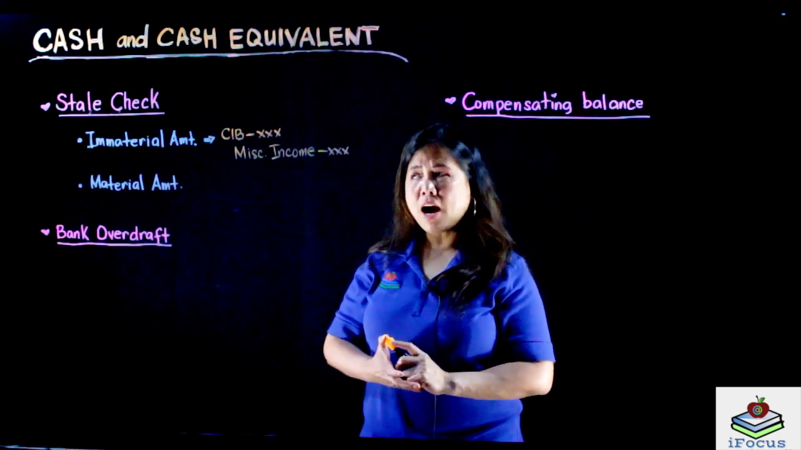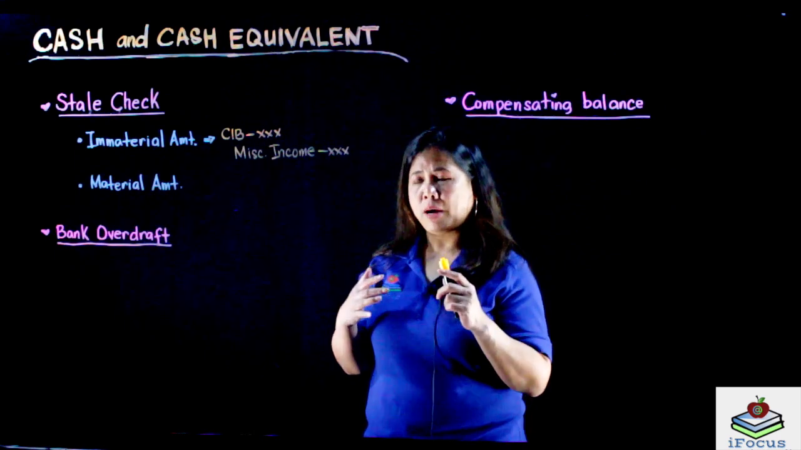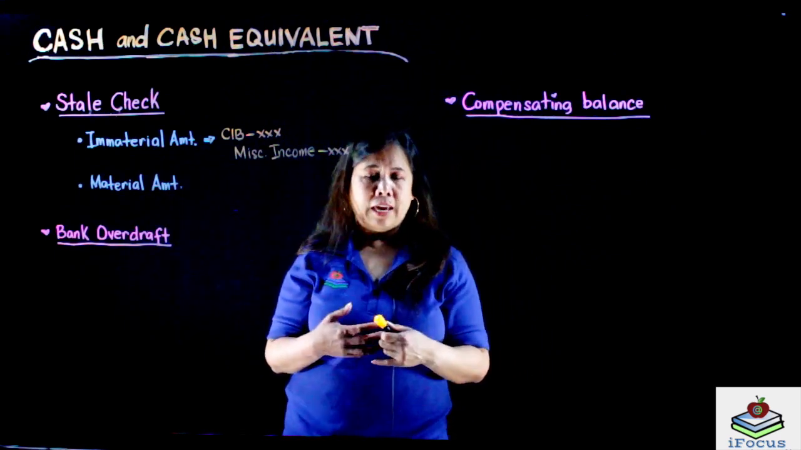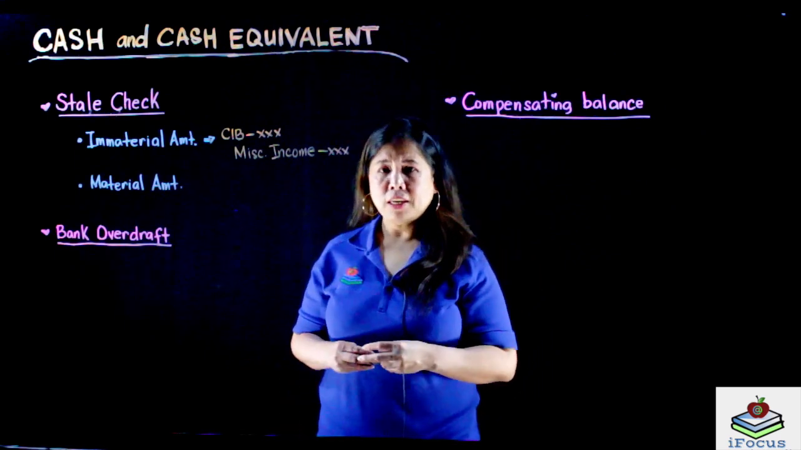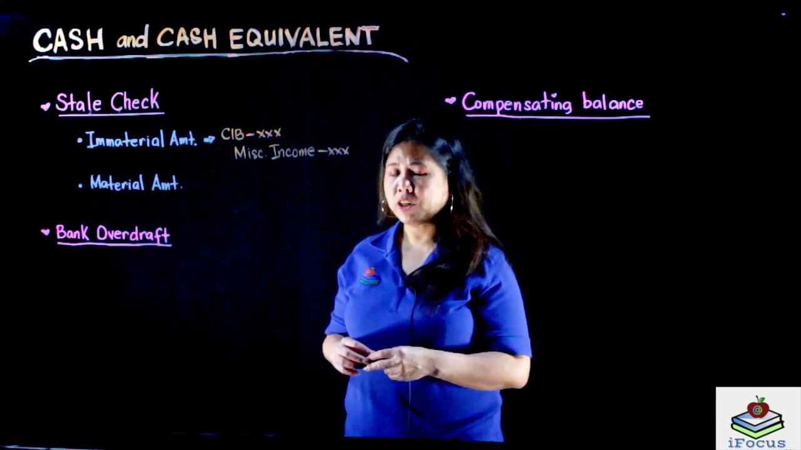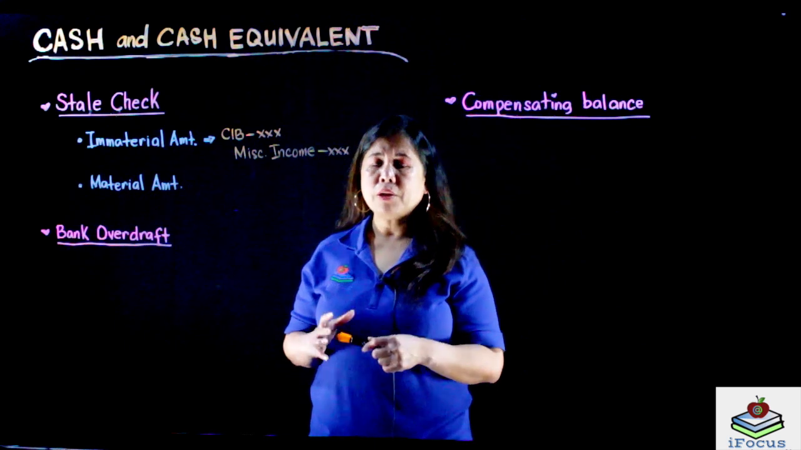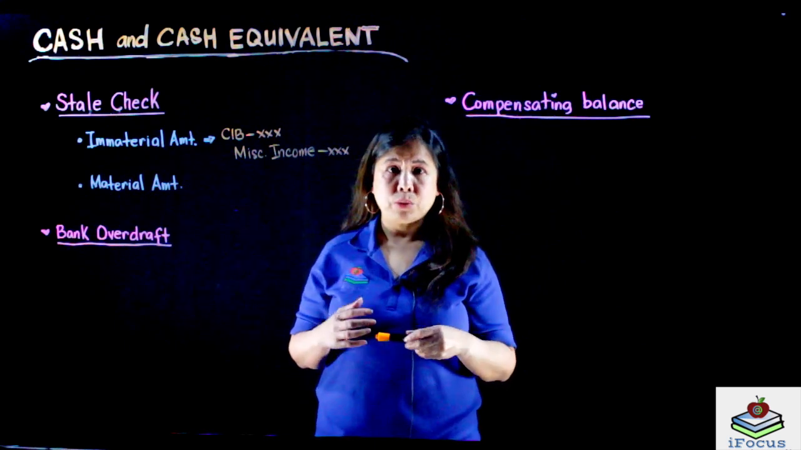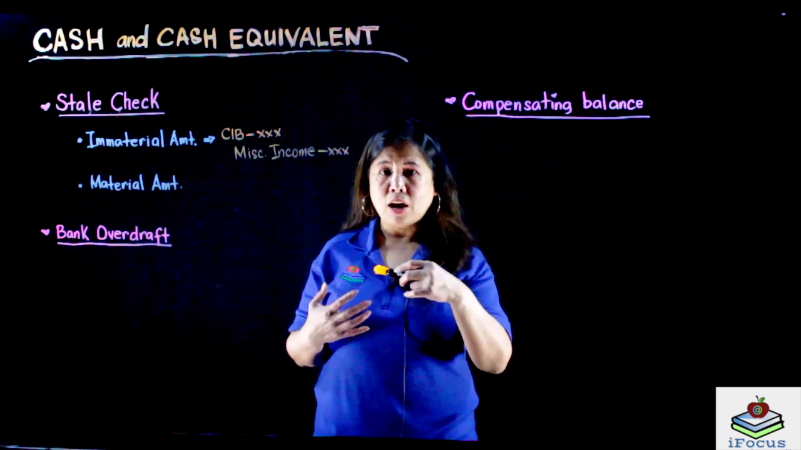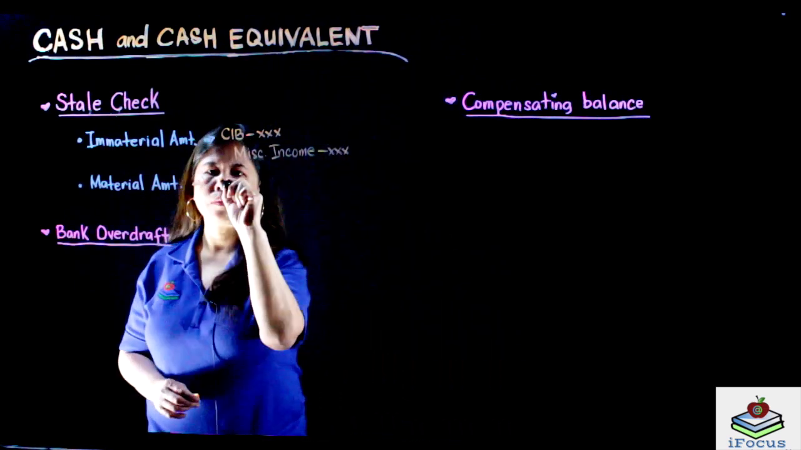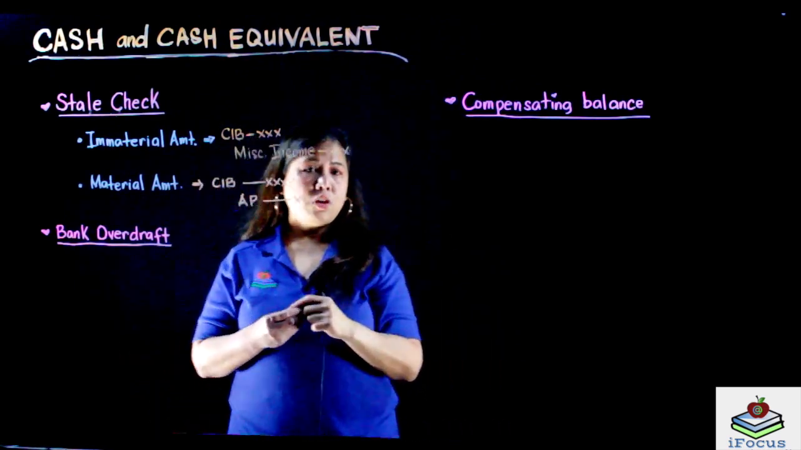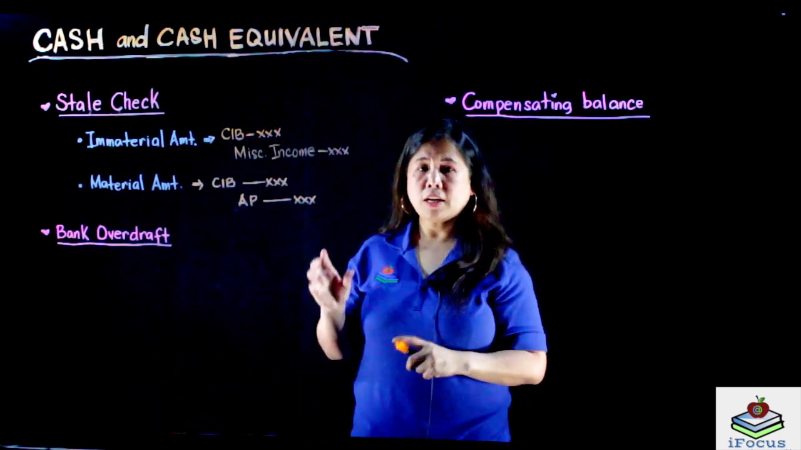Then, kapag ang stale check naman ay material in amount, like 1,000,000. So, ang magiging entry natin, if it's material, our adjusting journal entry will be debit to cash and credit to accounts payable. Kung nanggaling ito sa accounts payable. So, let's say, nanggaling yan sa accounts payable.